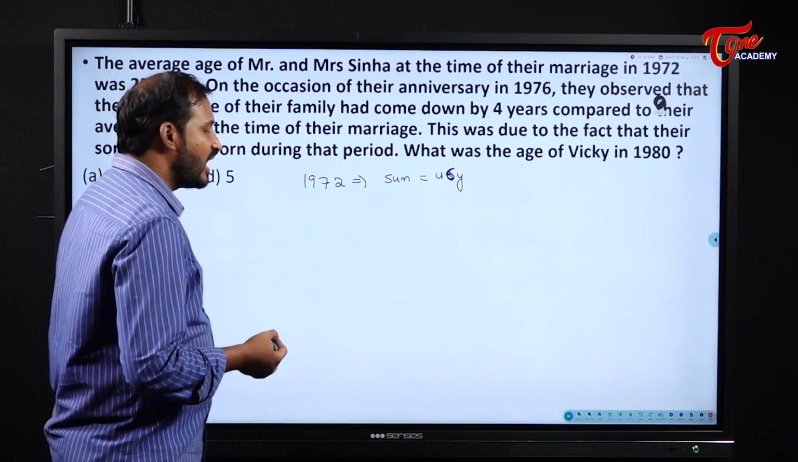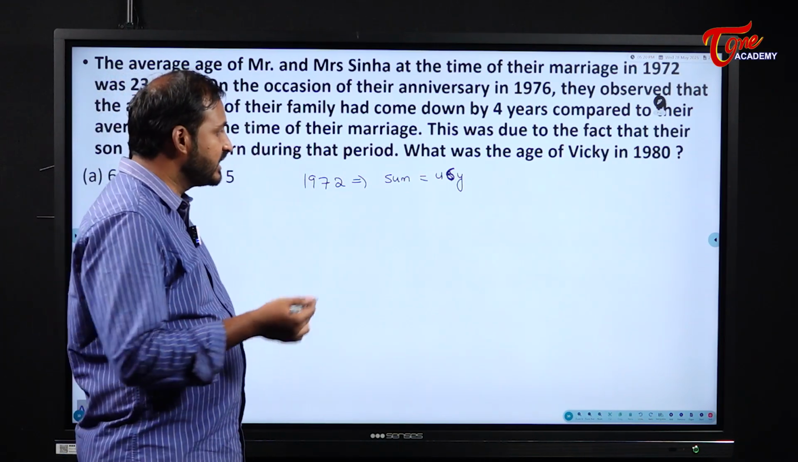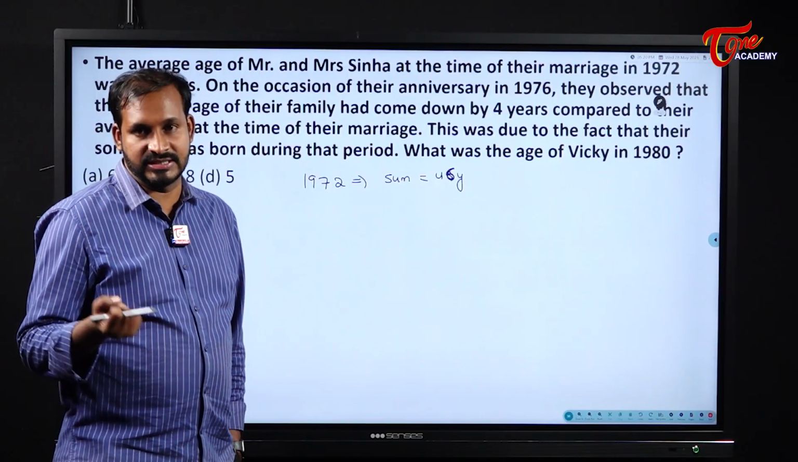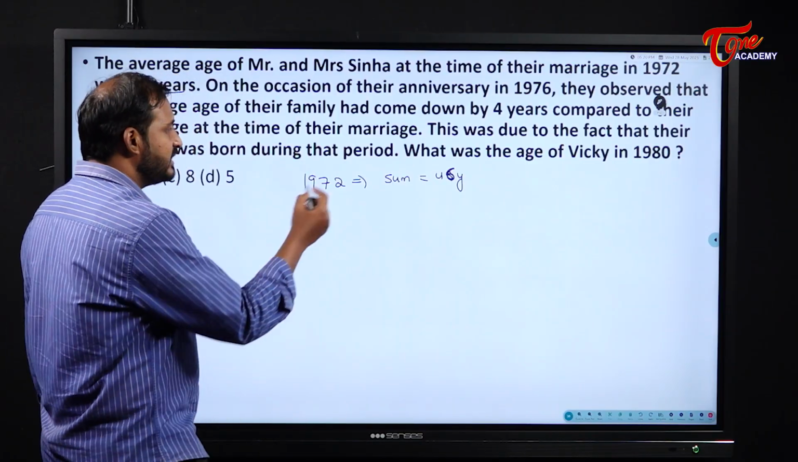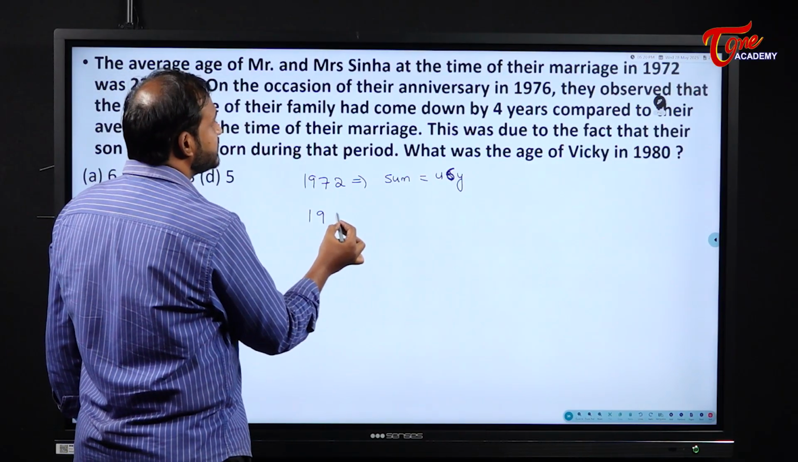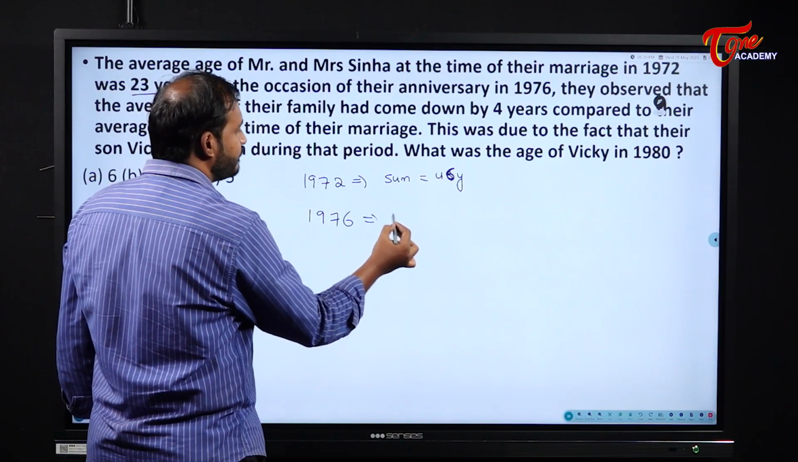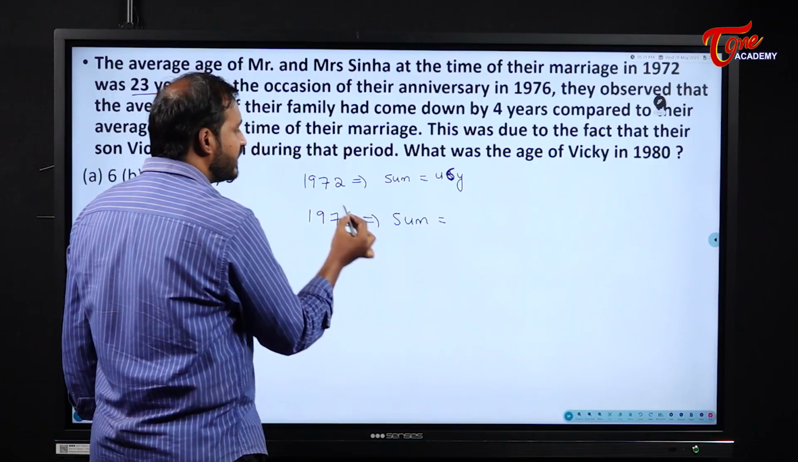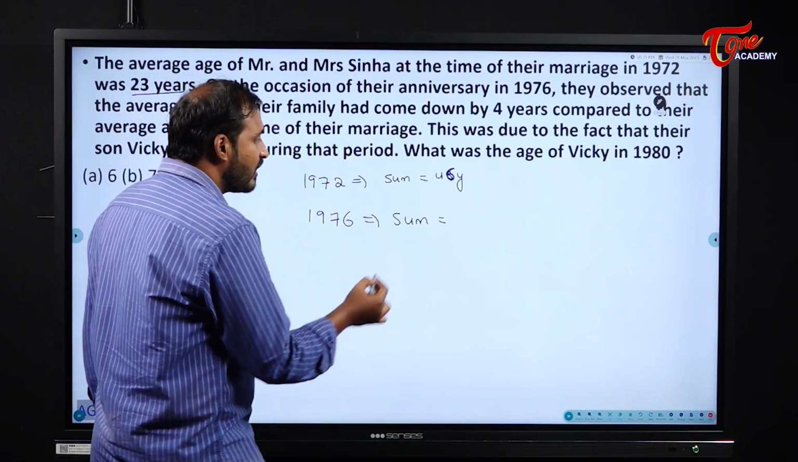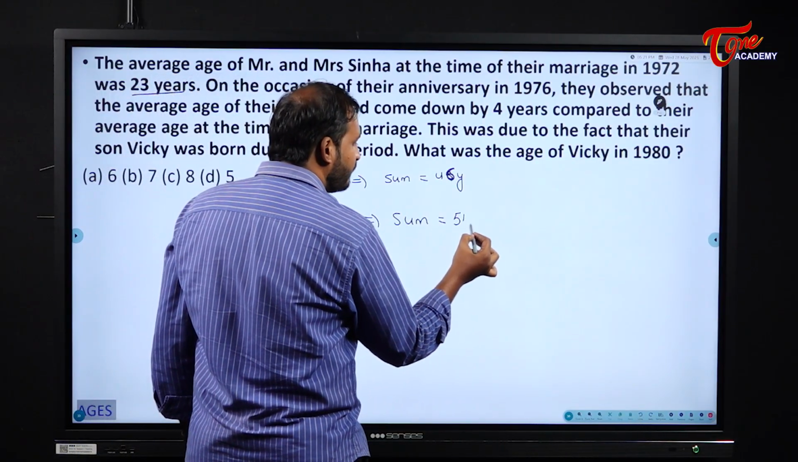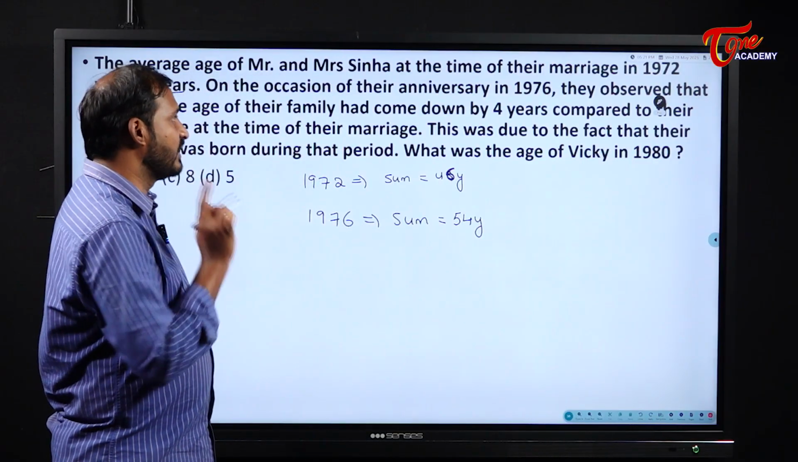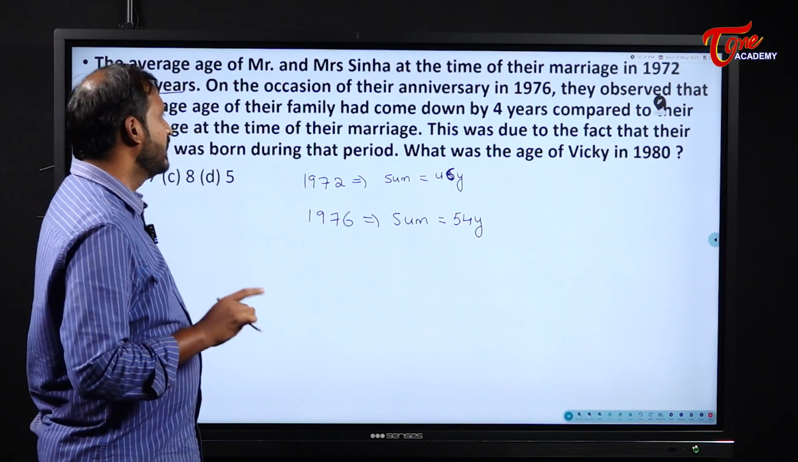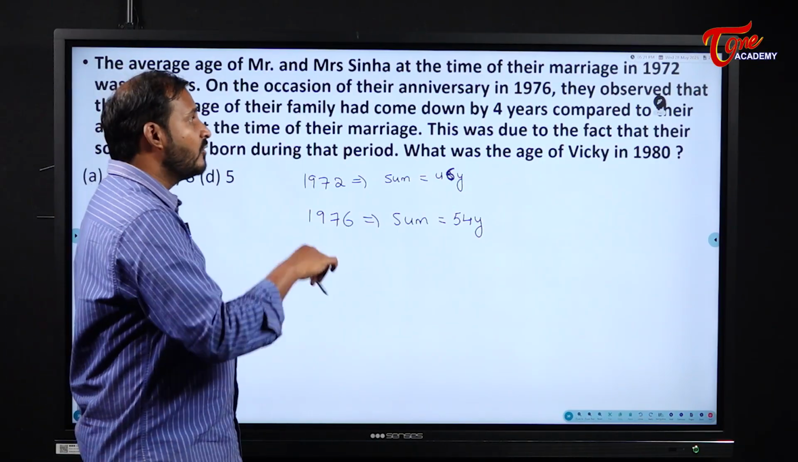Okay. Now, sir, you will have one doubt. Sir, average should increase, but why it came down? Means if a new person is joined to that group, obviously the average will fall. That means, see here, what will be their ages in 1976? What will be their sum? Both the ages will be increased by plus 4 and plus 4, right? So, what will be the sum of their ages? 54 years. This is the sum of the ages of Sinha and his wife.